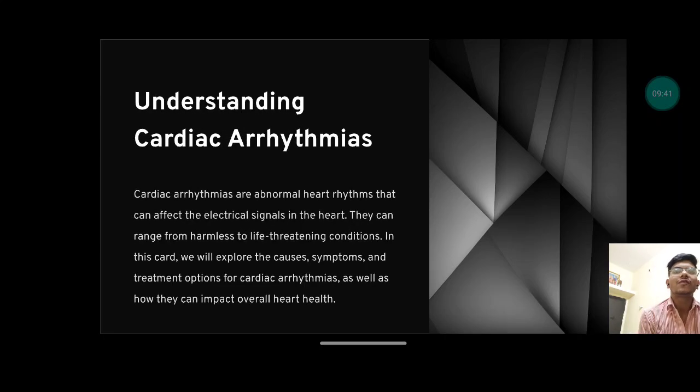So let's see a brief review of understanding cardiac arrhythmias. Cardiac arrhythmias are abnormal heart rhythms that can affect the electrical signals in the heart. We are using the antiarrhythmic effect of digoxin in order to treat the cardiac arrhythmias. They can range from harmless to life-threatening conditions. In this card, we will explore the causes, symptoms, and the treatment options for the cardiac arrhythmias as well as how they can impact overall heart health.